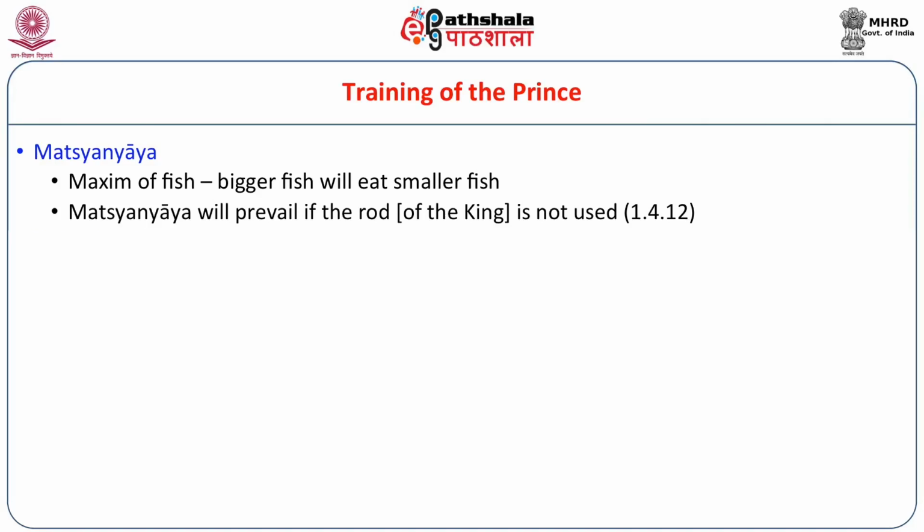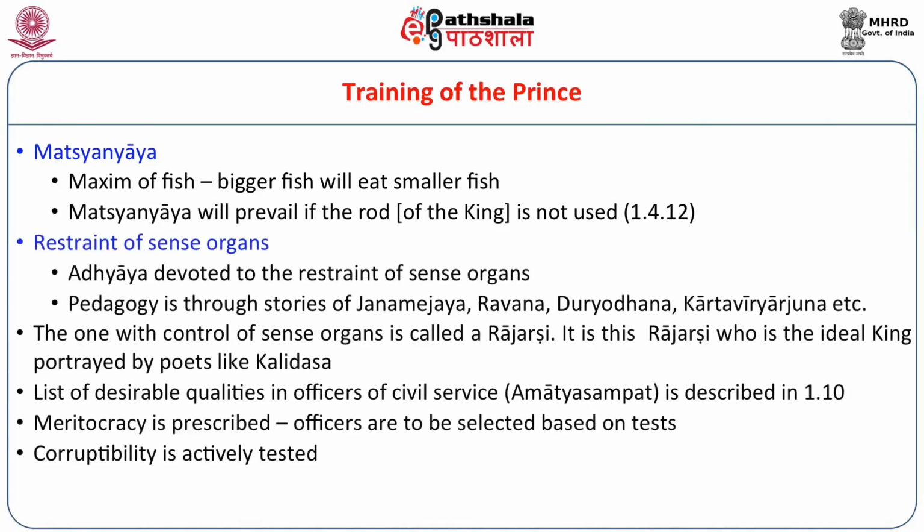One of the interesting topics given in the training of princes is restraint of sense organs. Normally it is said that power corrupts and absolute power corrupts absolutely. So the first thing a prince is trained in is restraint of sense organs. We could do well to include this in the syllabus of our modern rulers.